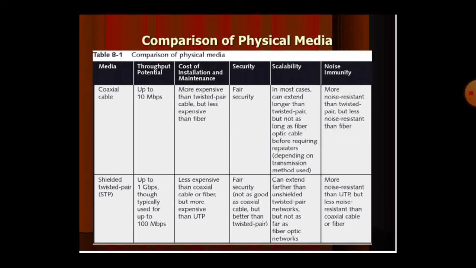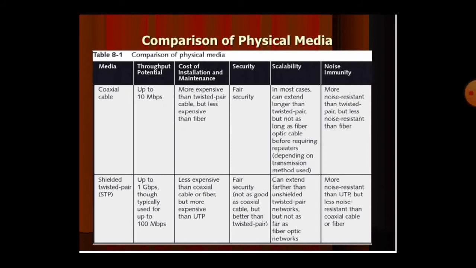Coaxial cable, up to 10 megabits per second we can send the data. Installation and maintenance is more expensive than twisted pair cable but less expensive than fiber. For security, in most cases it is longer than twisted pair but not longer than fiber optic cable.